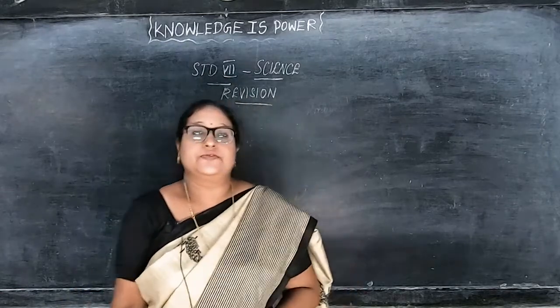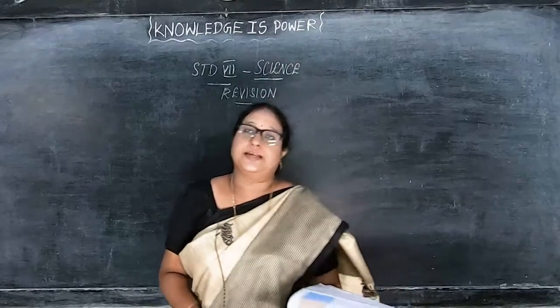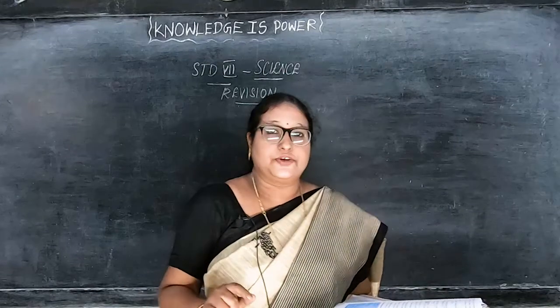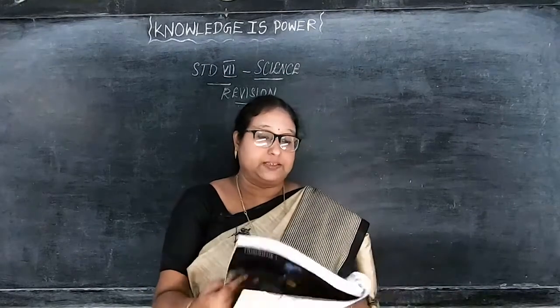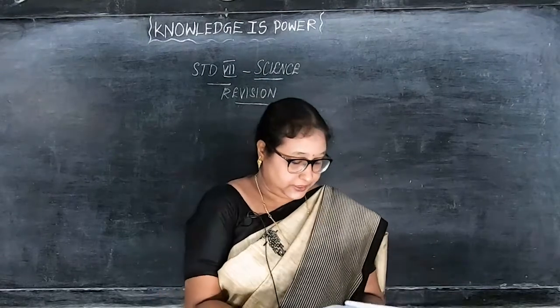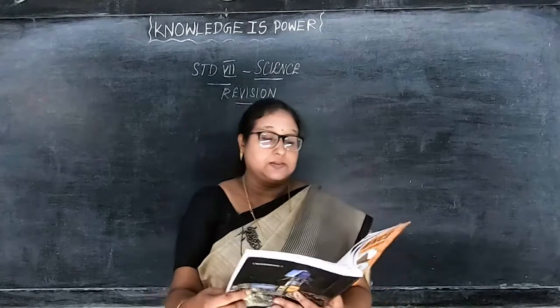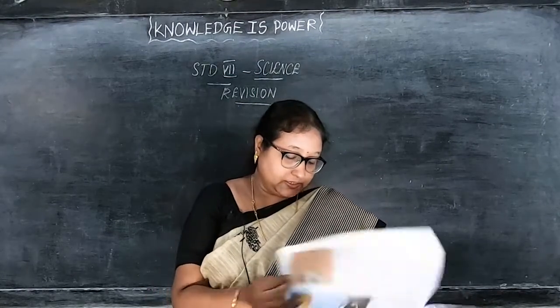In the previous class, we have completed the objectives. Now we are going to go to the question answers and detail, okay? I have already told you all what the lessons are. So first, take the first lesson, that is page number 21. You have question answers, okay? First question: with the help of a diagram, state the laws of reflection. That's the first question.